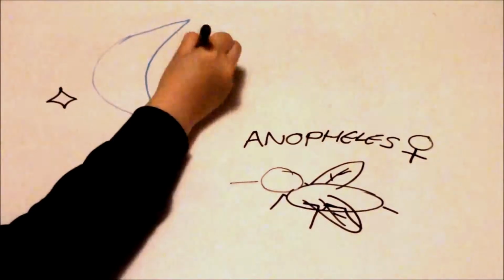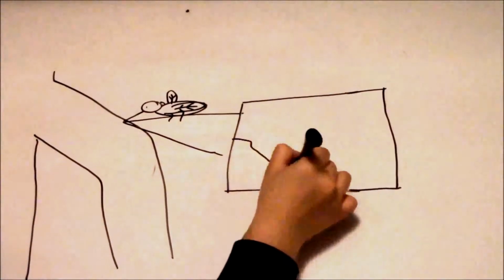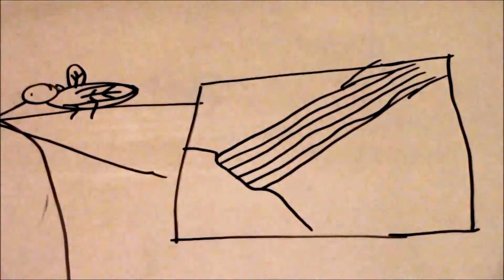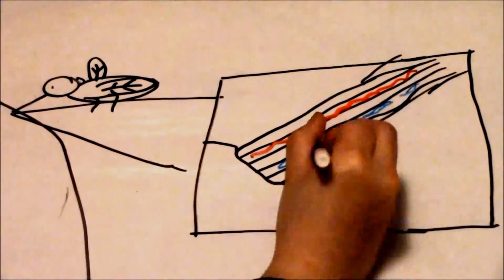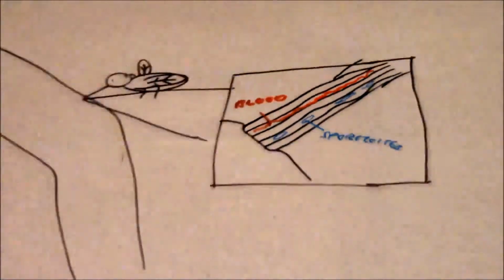Female Anopheles prefer to feed at night and usually start searching for their meal at dusk. In the cycle of transmission, the mosquito, the definitive host and the transmission vector, penetrates the host's skin with her syringe-like proboscis and heads right for a capillary. There are 2 tubes in the proboscis. One tube is responsible for sucking blood from the host, while the other tube ejects the sporozoites into the host.